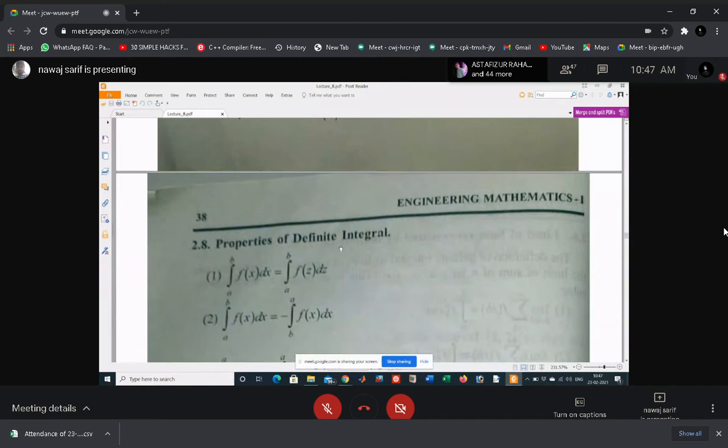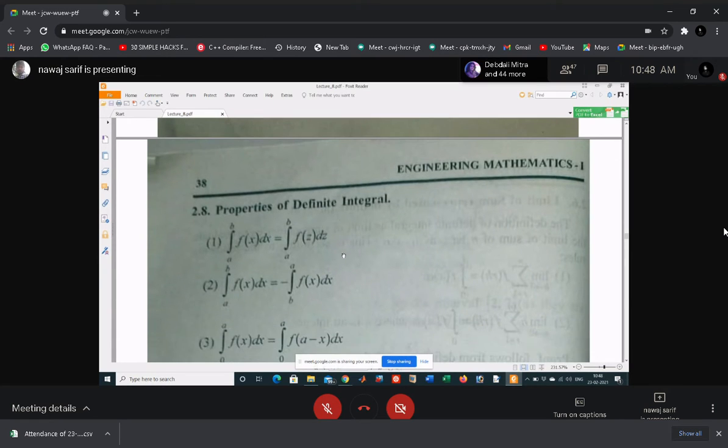Okay, so now some properties of definite integrals. If integral a to b f(x) dx equals integral a to b f(z) dz, is there any difference? No, sir. The limits are the same, you have just changed the variable. What is the difference? No difference.